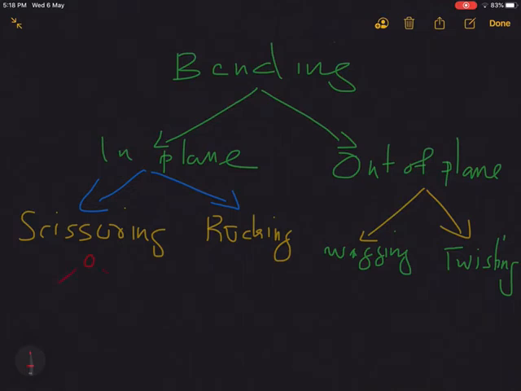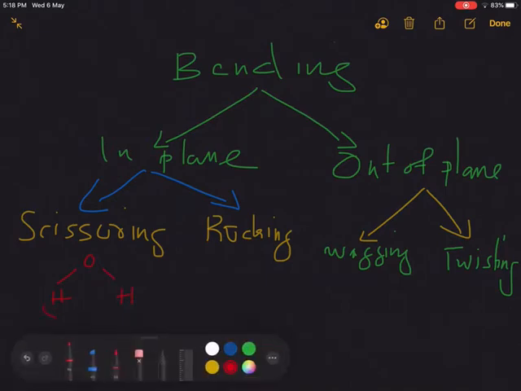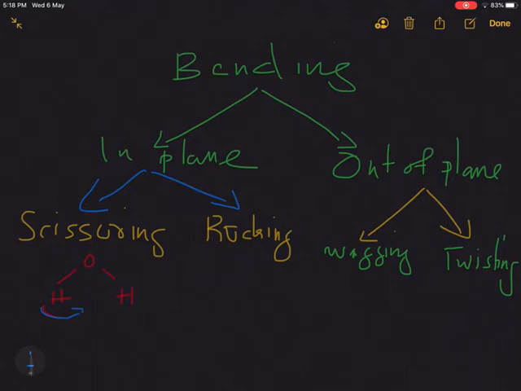For the water molecule, if the movement of the bonds is like this, the bond angle simultaneously decreases. If the movement of the two bonds is just like the movement of scissors, we can say the movement is called scissoring. The bond angle decreases or increases for scissoring.